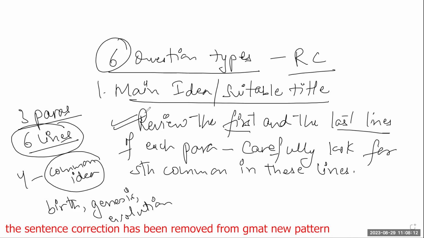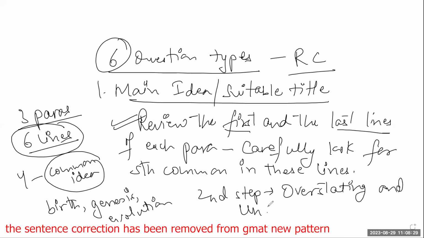Sometimes when they make the passage very complicated, then apart from this, the second step that you apply is that you pay attention to concepts which are called overstating and understating. What is the meaning of overstating and understating the main idea? Overstating is when you talk about something for which you will require information from outside the passage. Understating is when you become fixated on one or two specific details from the passage and you try to pass it off as the main idea.